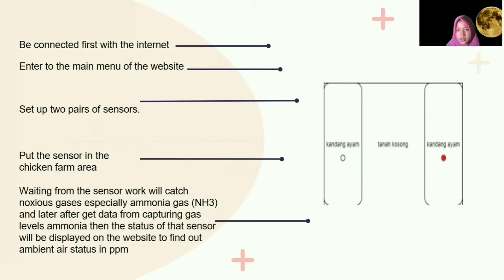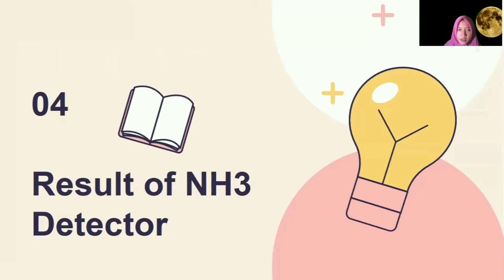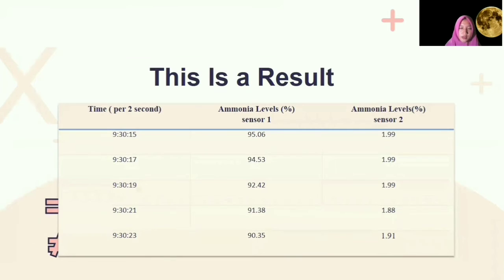First, sensor 1 is placed where there is a lot of chicken manure, and it has the symbol of a white circle. Sensor 2 is placed where there is less chicken manure, and its symbol is a red circle. The result of the ammonia detector will show in the table.